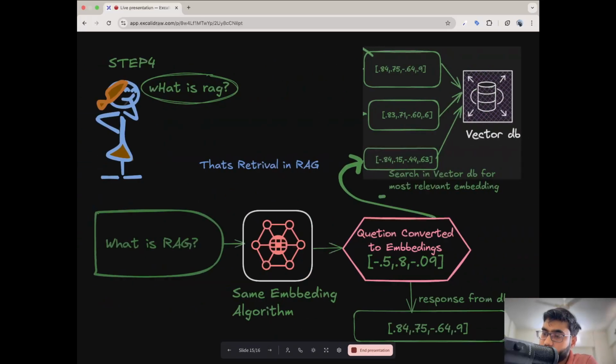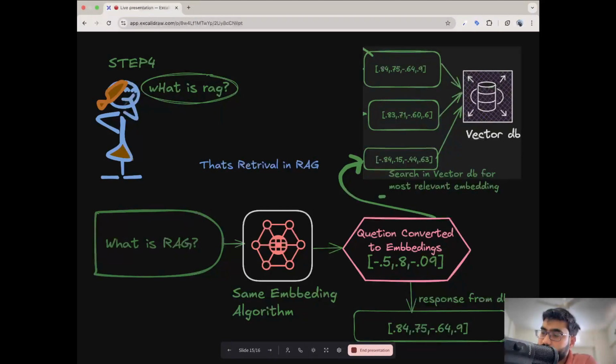Now let's go to step 4. When the user asks a question, what is RAG? We already have a large document which is converted into embeddings and stored in the vector database, which you can see here, which I am just circling. Now, when the user asks the question, what is RAG, what will happen?